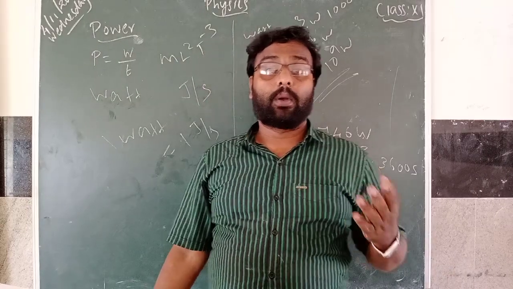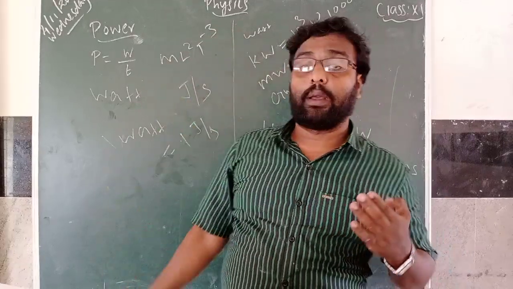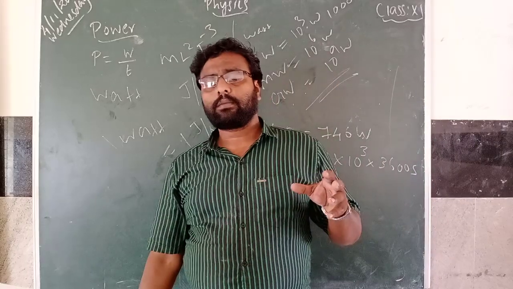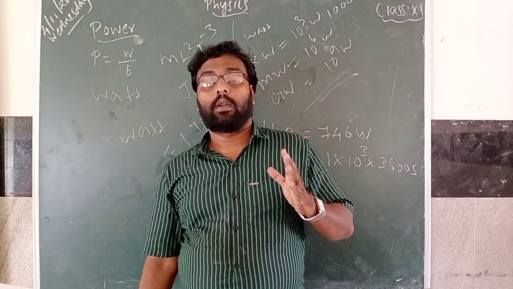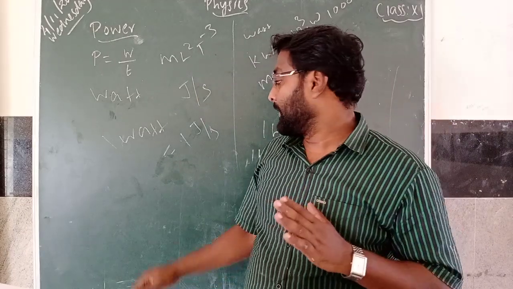Power is a scalar quantity, and its dimensional formula is ML square T power minus 3. The unit we are using is watt, in honor of Sir James Watt, who invented the first steam engine.